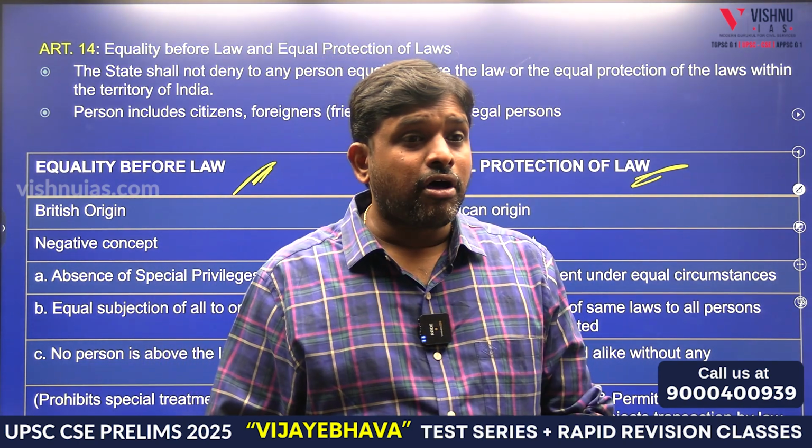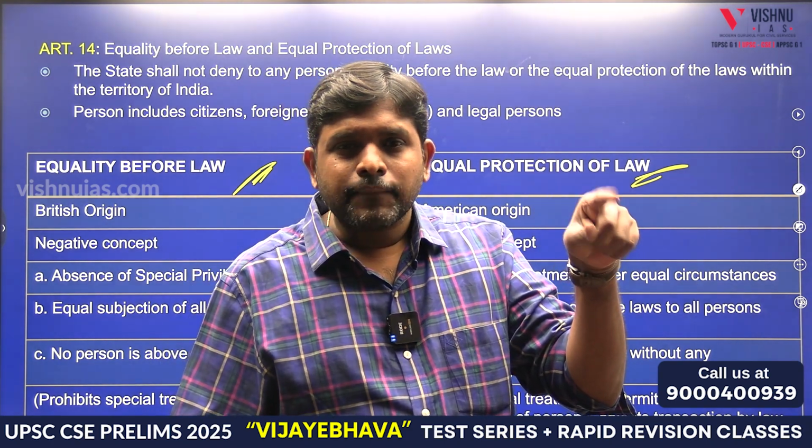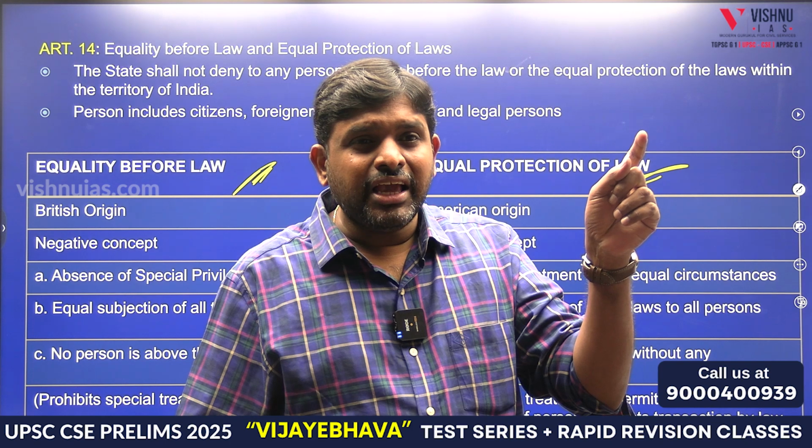Equal protection of law. When they are equal, then only we will be seeing equally. When they are unequal, we will be seeing unequally.